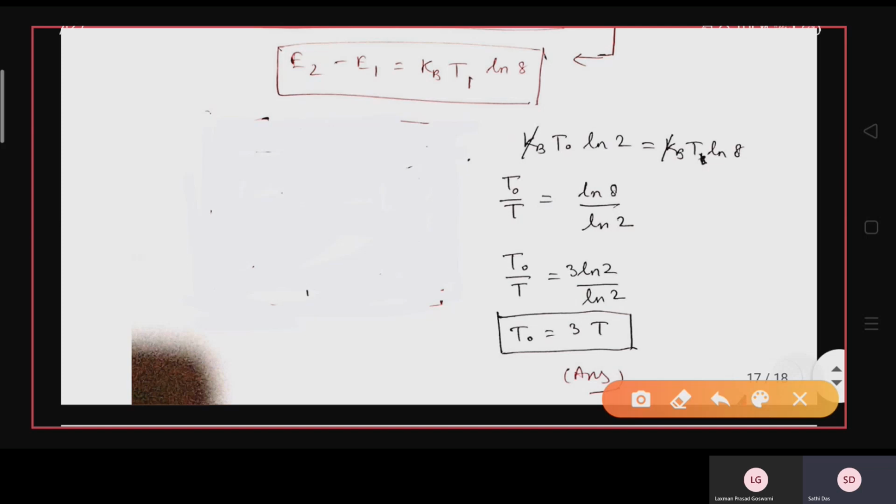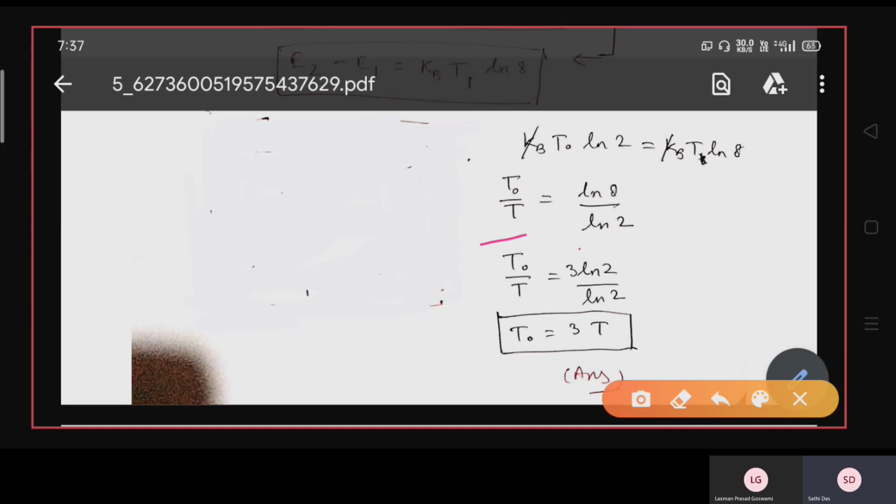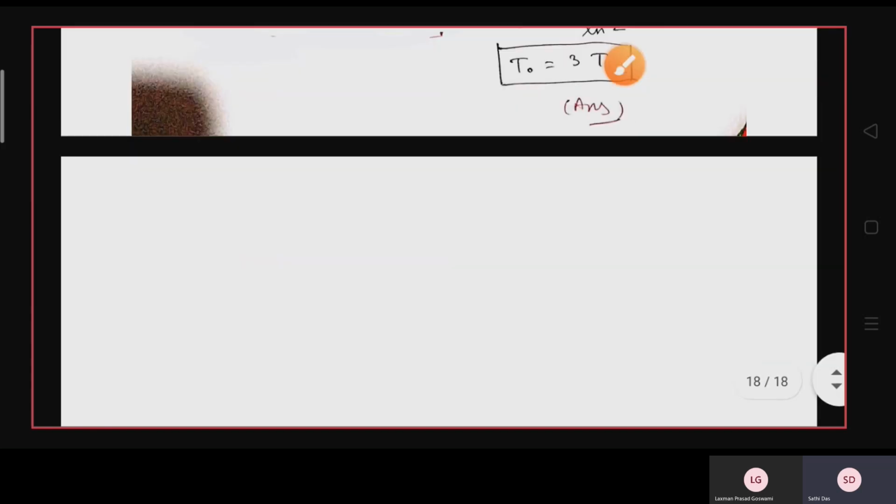So T by T naught you can write as ln 8 by ln 2. So that is 3 ln 2 divided by ln 2, because ln 8 is ln 2 cubed, or T equals 3T naught. So that is the correct answer.